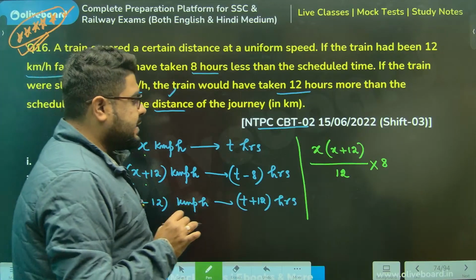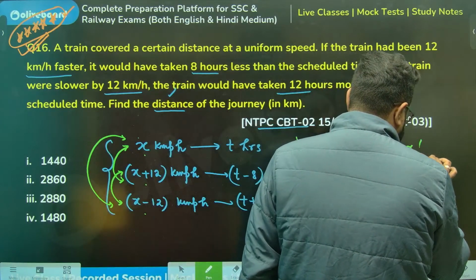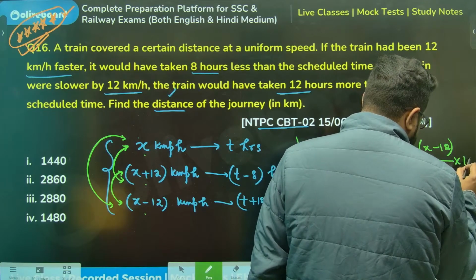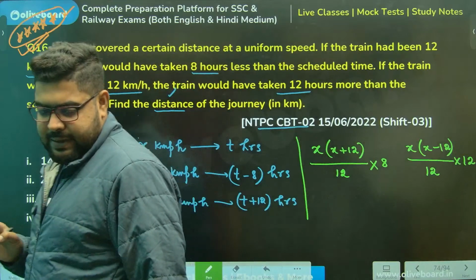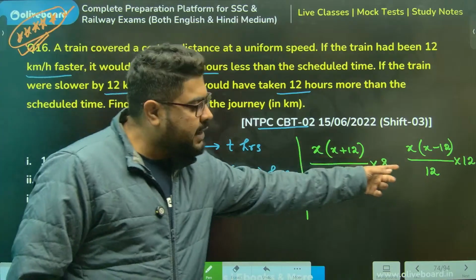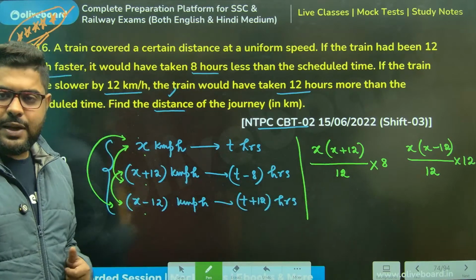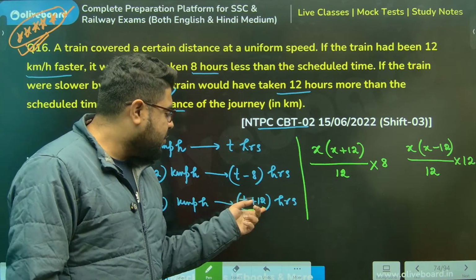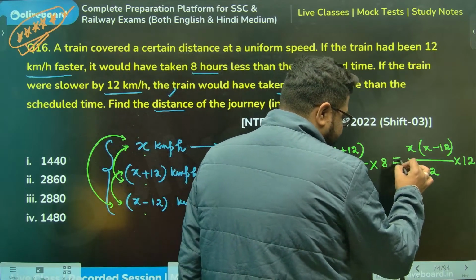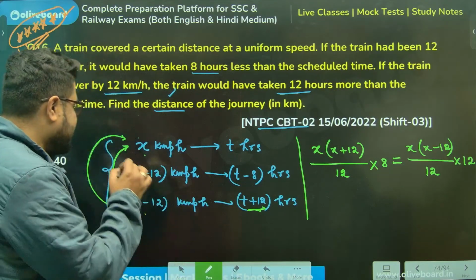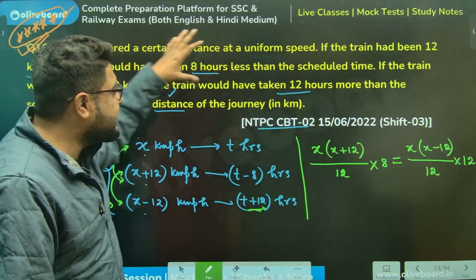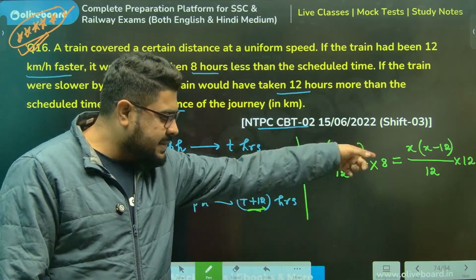Speed multiplication, difference in speeds into the time difference. Can I say this, everyone? X into x minus 12, the multiplication of speeds; the difference of speeds is 12 only. And delta t is how much? 12 hours more. Both are giving the same distance, because this is only valid when the distance is constant, the train is going the same distance. So can I say distance is constant?